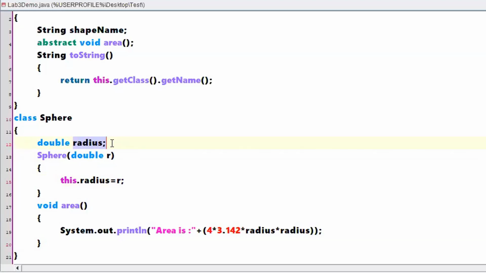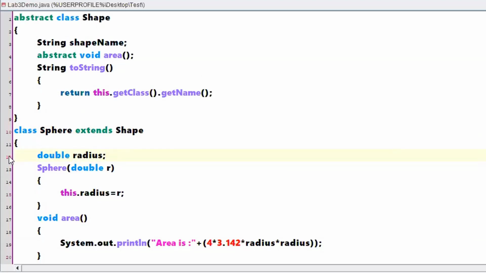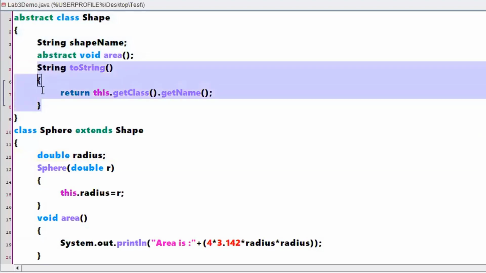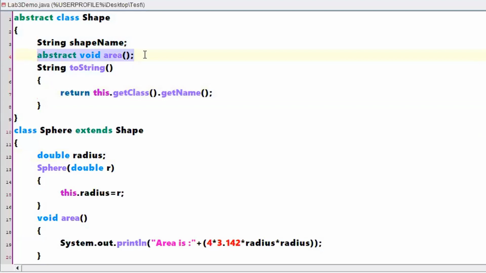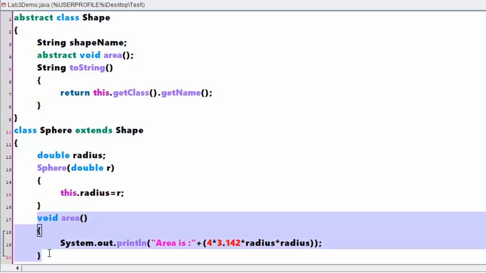Right? Shall we proceed further? Clear till this point? We need to extend a parent, right? Extends Shape. According to the definition, I have created an abstract class. In an abstract class, you have a concrete method and you have an abstract method, right? So as I have an abstract method, I have to give a definition for that particular abstract method, extending my parent class and giving a definition for the abstract method, which is called area, right?